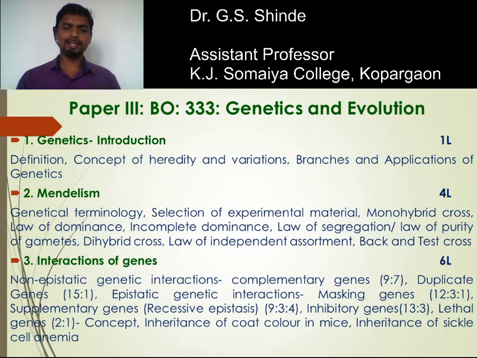Mendel's consideration about the material comprises variation. The organism chosen for a genetical experiment should have a number of detectable differences, and at the same time only a single detectable character should be considered. Next is reproduction. The chosen organism should be sexually reproduced because only then will the offspring be able to receive different characters from both male and female parents.